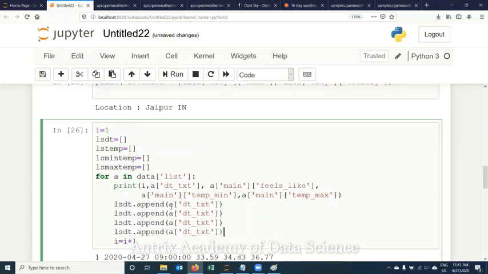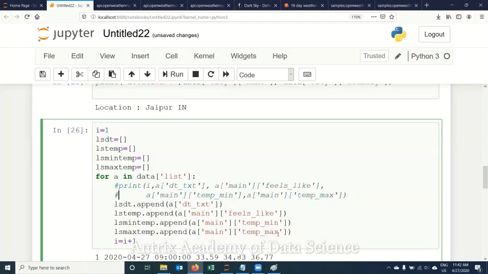So we can change. Next is my temperature. After that, I have minimum temperature. After that, I have maximum temperature. So let me change the parts of JSON from where I'm getting data. Temperature I'm getting from here. Minimum temperature I'm getting from here. And in parallel, maximum temperature. After completing this loop, I'll have the information. Let me comment this out so that I do not get a print of it.